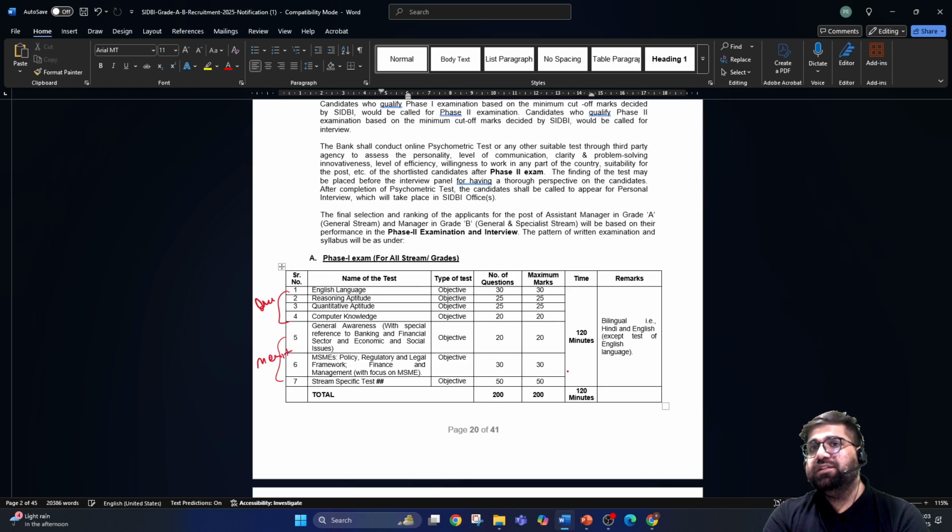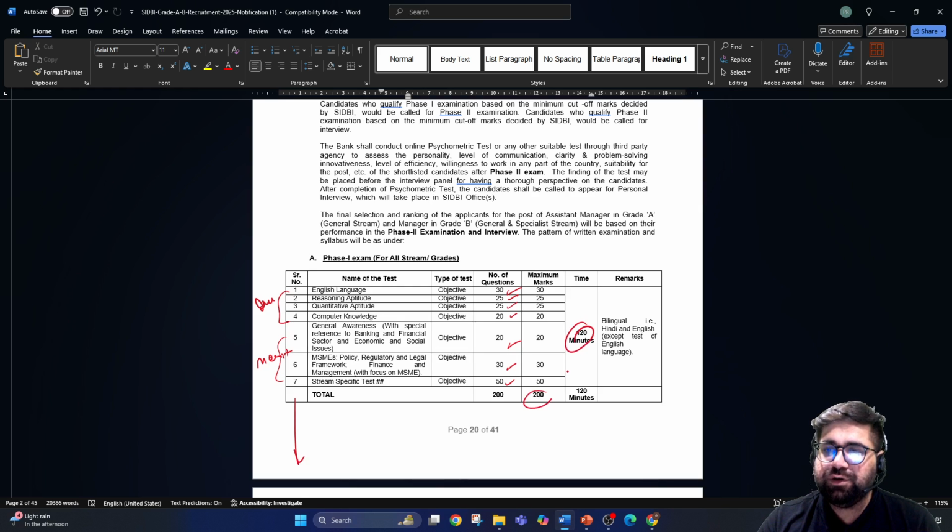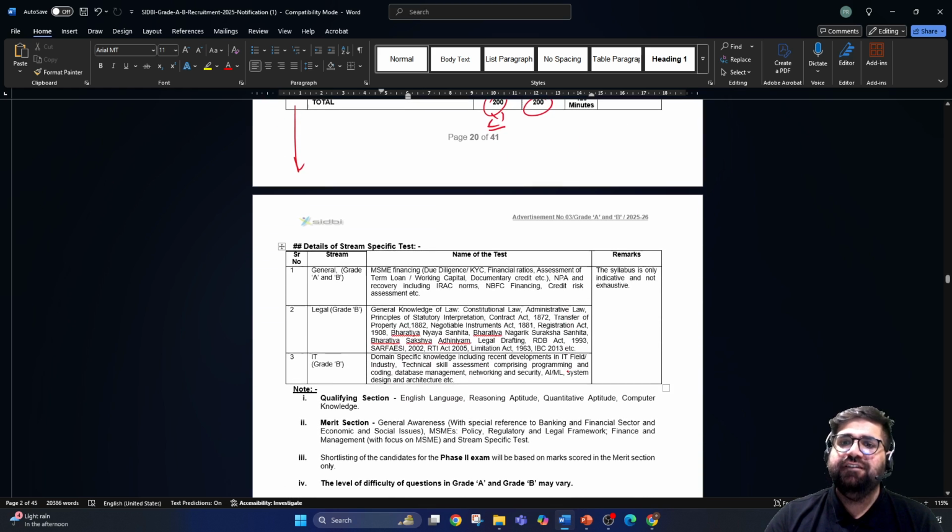So the same structure happens in NABARD also, that some sections are qualifying, some sections are merit. Now over here, if you see, you will get 30 questions for English, 25 for reasoning, 25 for quant, and 20 for computer as well. And when it comes to these merit sections, you will get 20 questions for GA, 30 questions for MSME policy, regulatory and legal framework, 50 questions for the specific stream test, wherein the syllabus has been given on the next page. You will have 120 minutes to solve the 200 questions. Each question is of 1 mark. Okay, and questions will be bilingual except for the language of English. Now, if you see, my friends, they have given you a separate portion for the journal specific stream test.